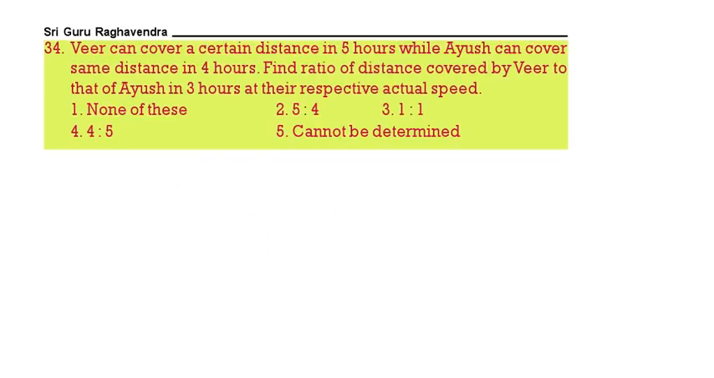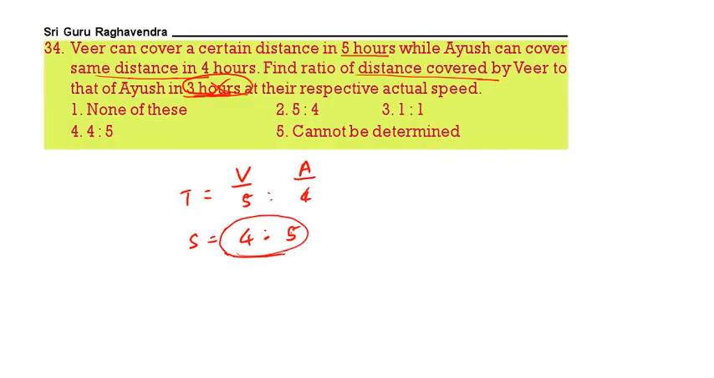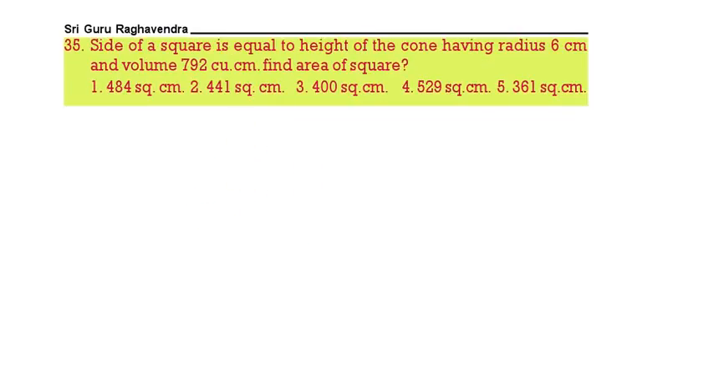Next, Veer can cover a certain distance in 5 hours. Ayush will cover it in 4 hours. Find the ratio of the distance covered by Veer and Ayush in 3 hours if they travel at their respective actual speeds. Here both are taking 3 hours, so time is not needed. Veer can cover a distance in 5 hours, and Ayush can cover the same distance in 4 hours. That means the time ratio of Veer and Ayush will be 5:4. Therefore the speed ratio will be 4:5. Find the ratio of the distance. Speed is directly proportional to distance. So it is 4:5.